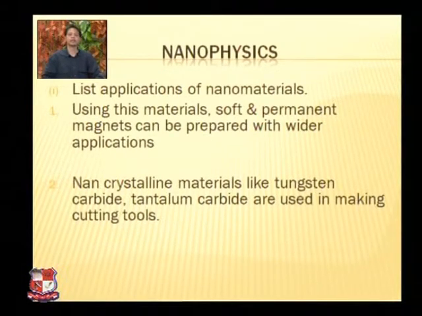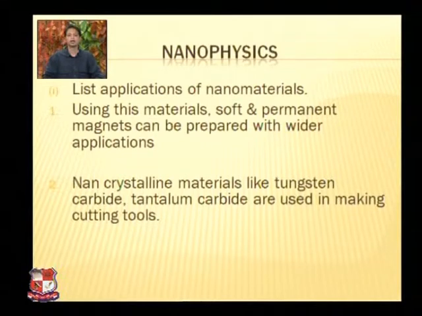Let us go towards the next question, nanophysics. If it is asked in 3 to 4 marks, these are the points you are supposed to write in the answer paper. The first, list applications of nanomaterials. Using these materials, soft and permanent magnets can be prepared with wider applications.